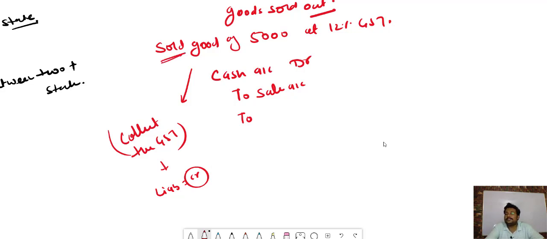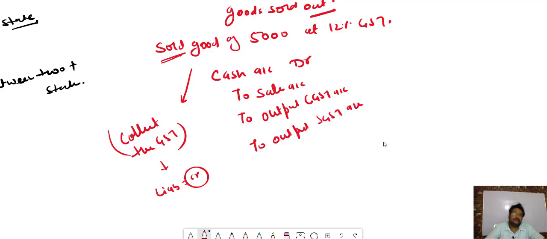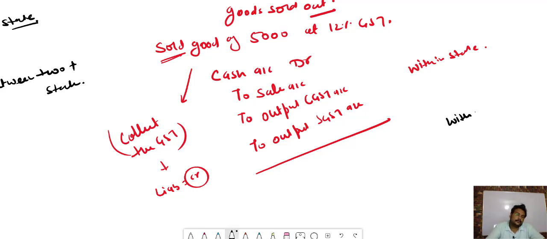That's why cash account debit, goods going out to sales, and since it is a sale, we will write output CGST. So to output CGST account or to output SGST account when transactions are within the state, and when transactions are between two or more states, then bacha what will it be?